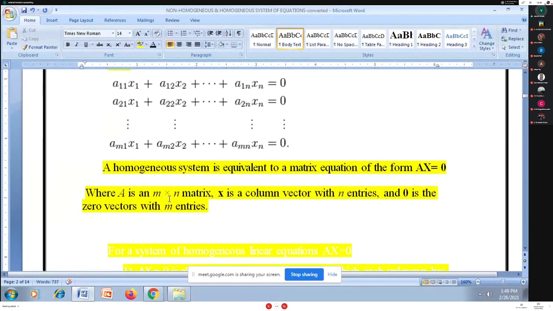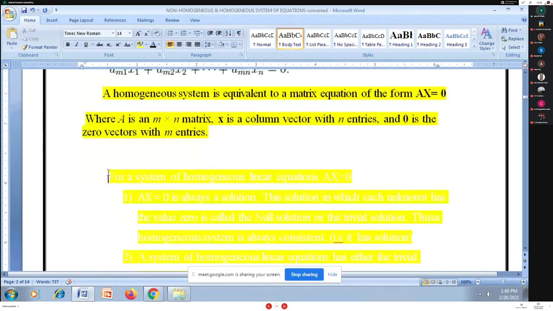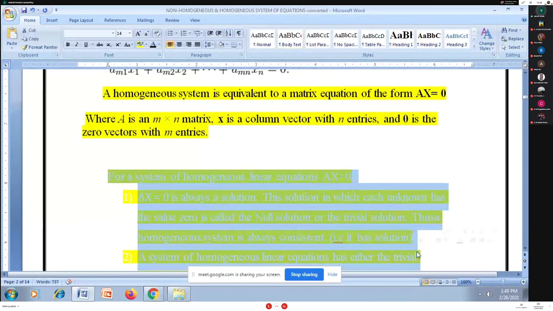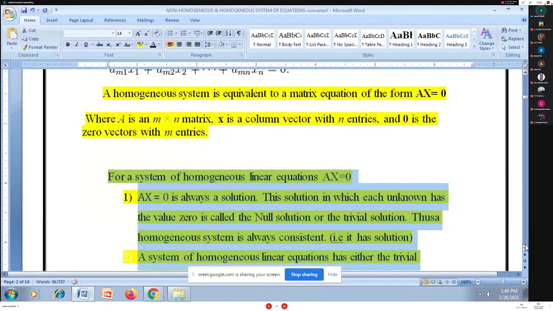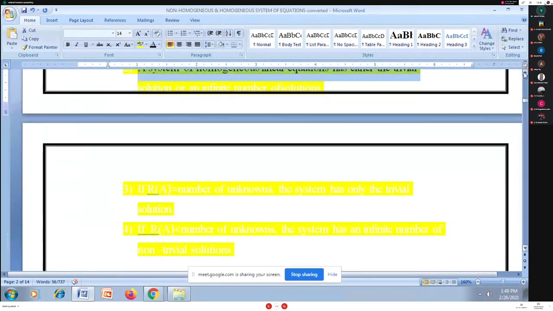Here A is an m by n matrix, X is the column matrix of n unknowns, and 0 is the zero matrix with m rows and 1 column. I am writing this system in Ax is equal to 0 form. Now I have to go further: how do I get the solution for a homogeneous system of equations?